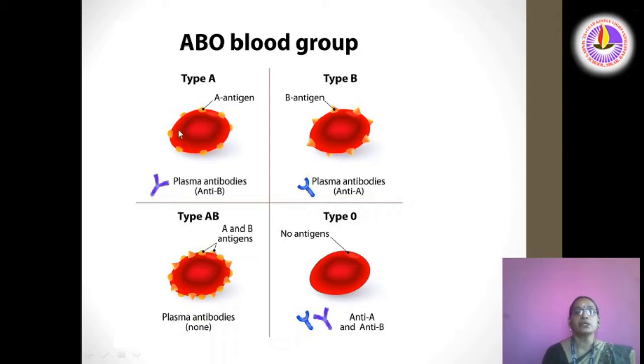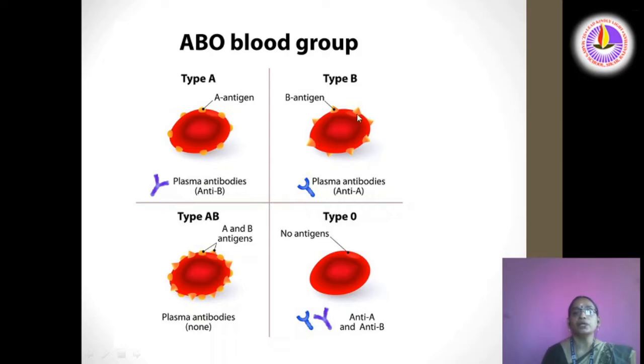Antigens are present on the surface of the RBC. There are two types of antigen, antigen A and antigen B. Antibodies are also called antibody A and antibody B. Here you can see that in blood group A, on the surface of the RBC, antigen A is present, and in the plasma antibody B is present.